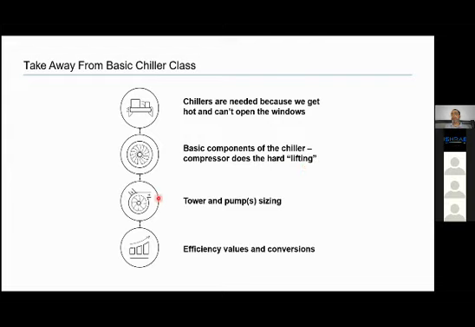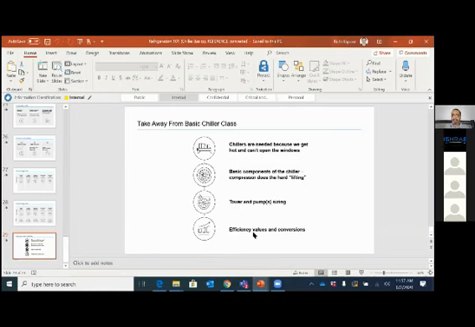Then we need to do tower and pump sizing. We'll discuss in my next presentation how do we do that. But at a high level, efficiency is very important. So we also discussed efficiency values and conversions and some rules of thumb for energy consumption. As a thumb rule, what will be energy consumption of all these equipments, right? Let me share my next deck.